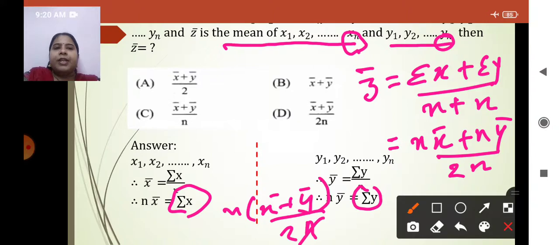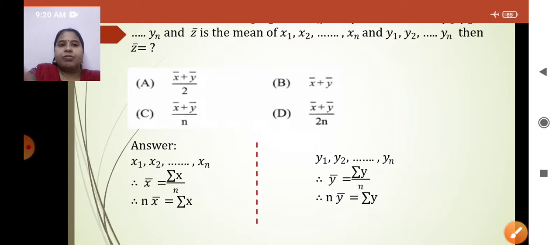And then this n and n can be cancelled. The correct option is option A, x bar plus y bar upon 2. I hope you have understood it. Okay. Now let's see the actual steps of this.